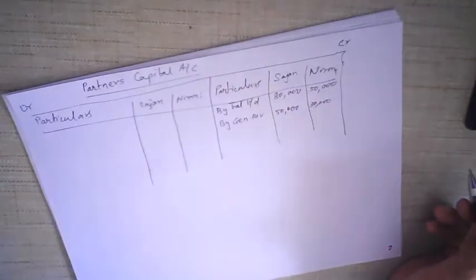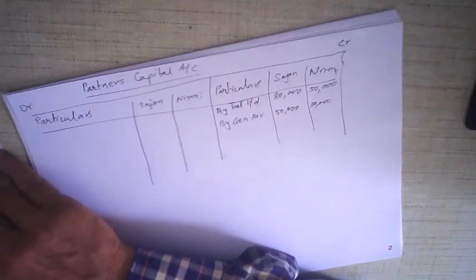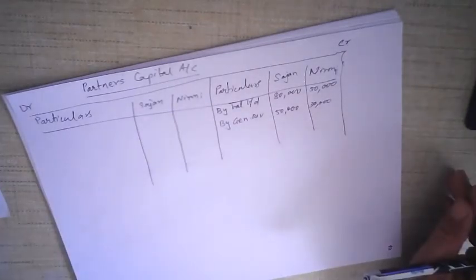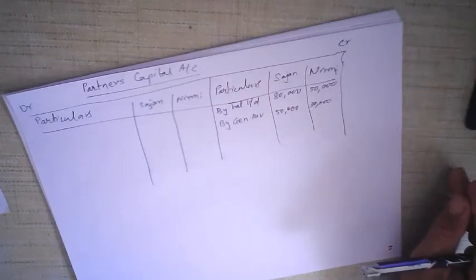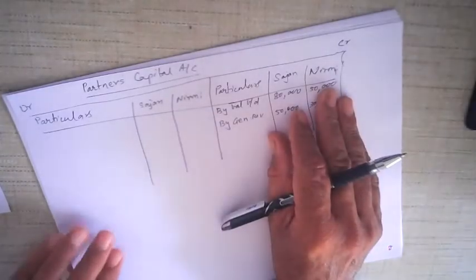Now, if you look at it carefully in the balance sheet, is there anything about profit or loss? General reserve is there. Then below general reserve, profit and loss account 48,000 is there. So it is credit balance because it is written on the liability side. Credit balance means profit. That profit is also distributed to the partners' capital accounts.